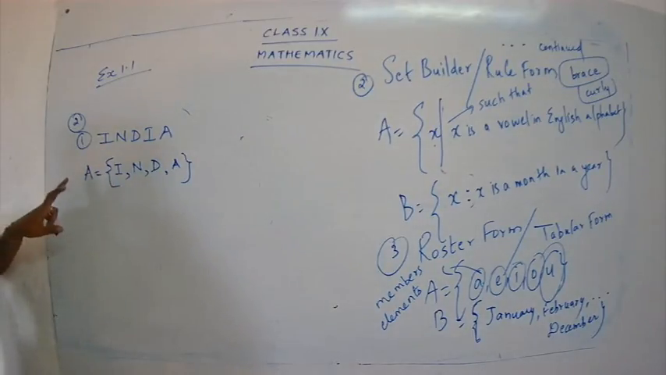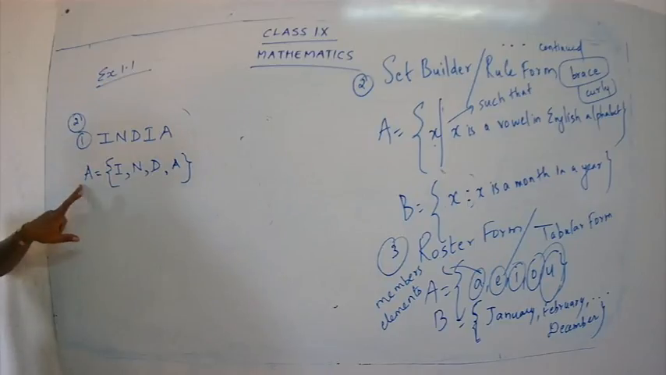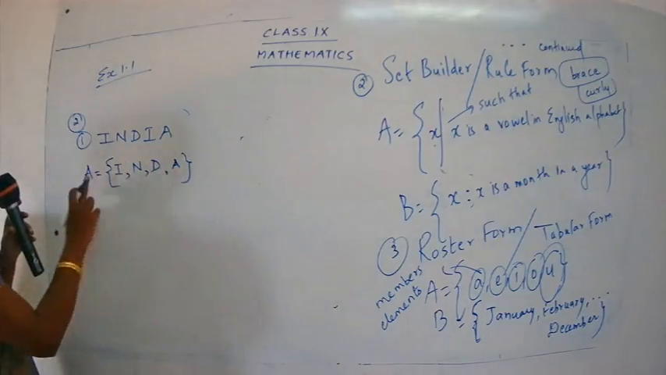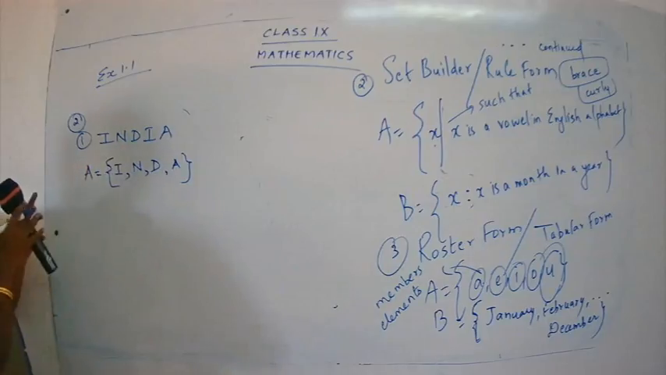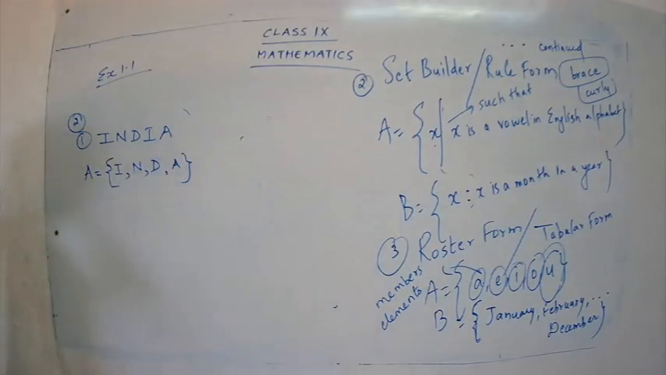Okay, so what is this I called? I is a member of A. N is a member of A. D is a member of A. A is a member of A. This is just a name of a set. If you have any confusion, since A is there in the elements also, you can change this name. But this is just a name of the set, so no need of worrying. I can just take it as A, no problem.